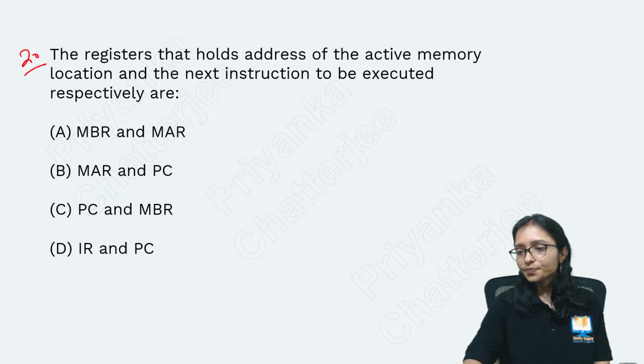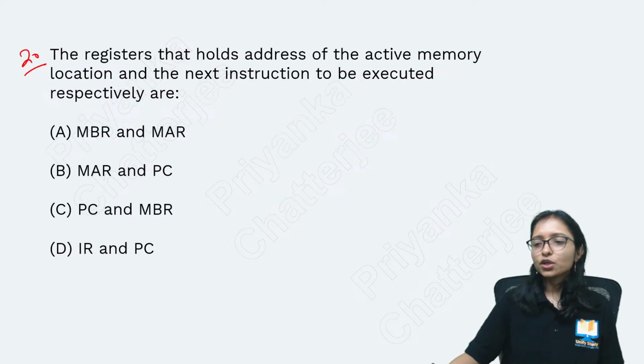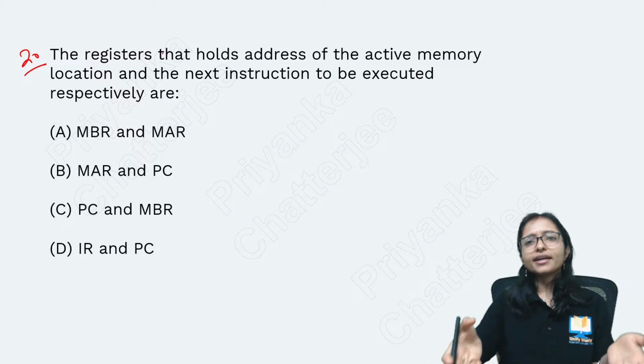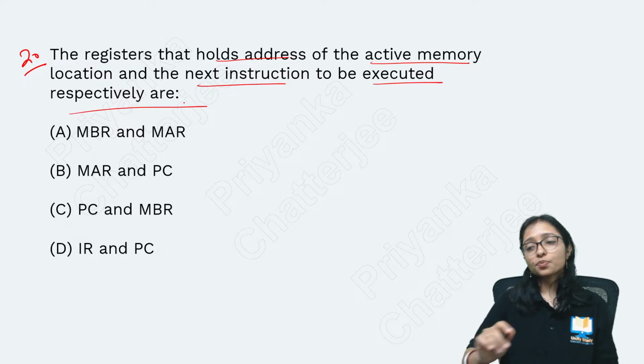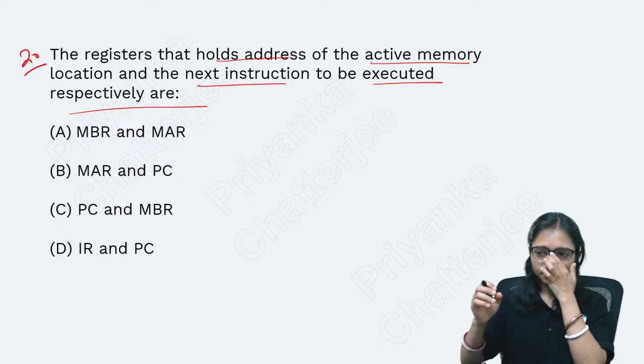Question number 2. Those who are telling 4, option 1 is the correct answer, guys. Just now I told you, still you are making mistakes. Tell me. Question number 2. Which register holds the address of the active memory location and the next instruction to be executed, respectively? Which one is the correct answer? Batao.